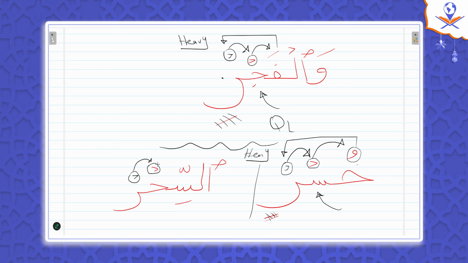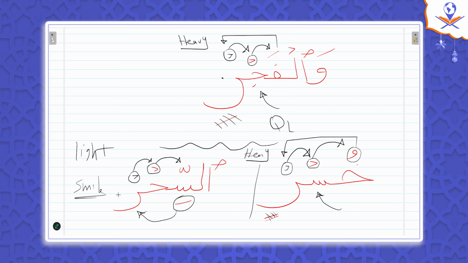So if it's not ya, check the previous. The previous has a kasra. So this kasra makes the ra light, right? So it becomes light in this case. So it's as-sihr, not as-sihr like khusr. Smile, empty mouth.